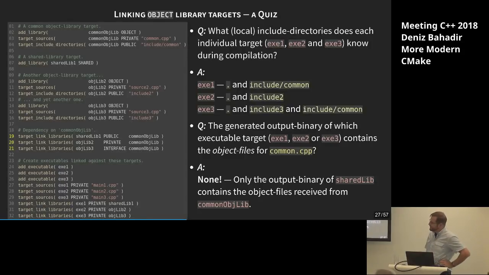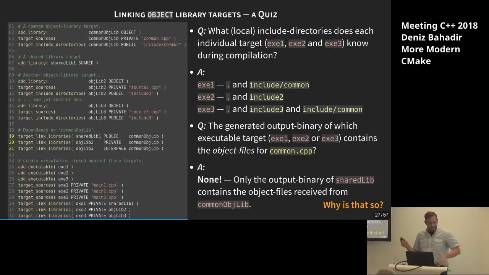Shared lib has a public dependency, so it means its build dependencies are set. So that might be the reason. Object lib 2 has also the build requirements set, but why isn't it? And object lib 3, okay, it's only usage requirements, so it doesn't set it there, but maybe it should have propagated it further, so that doesn't make sense, maybe. So why is that so?